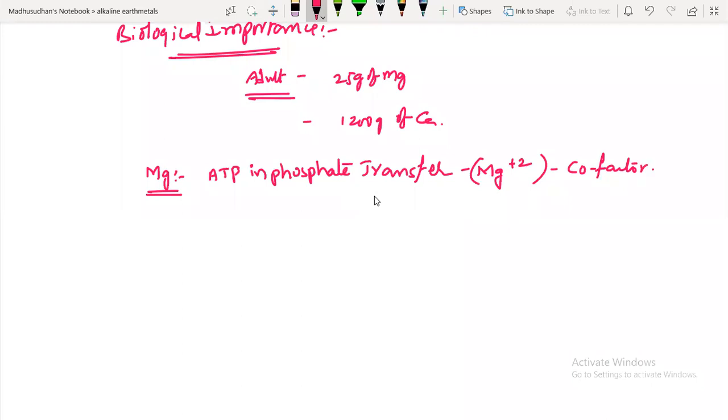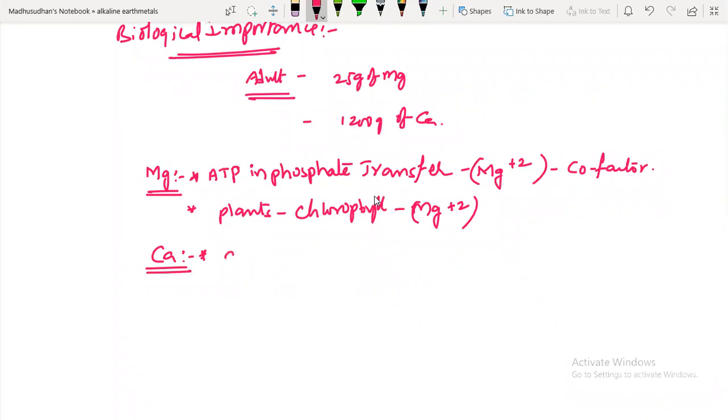Magnesium is also present in plants, in chlorophyll. For photosynthesis, magnesium is required, and its oxidation state is plus 2. Now I'll talk about calcium.